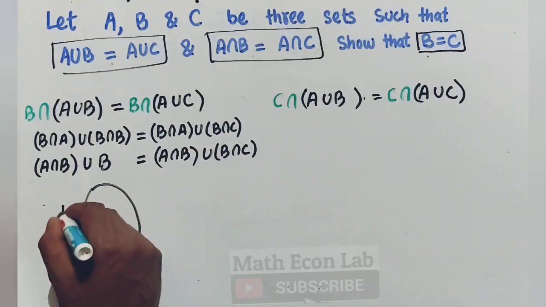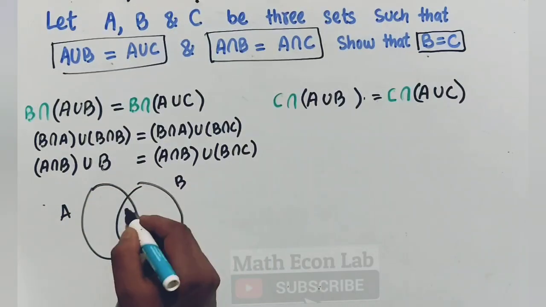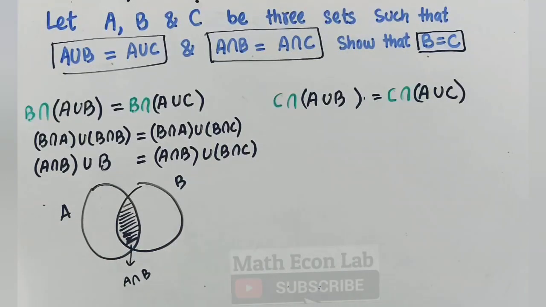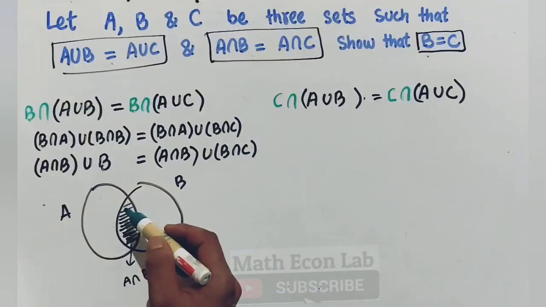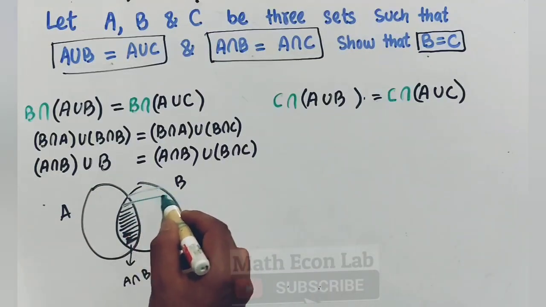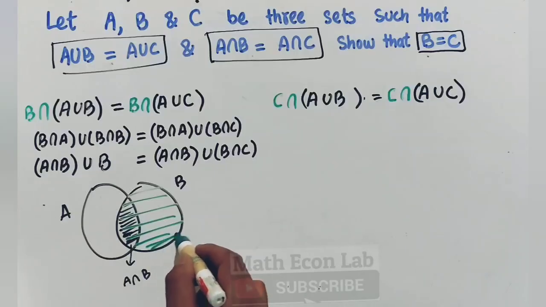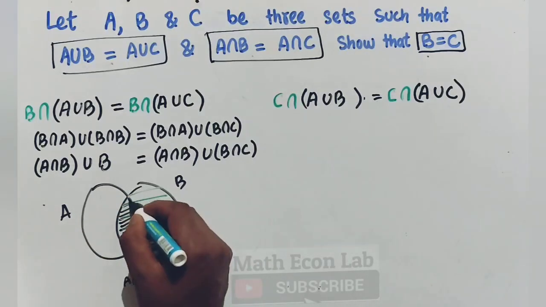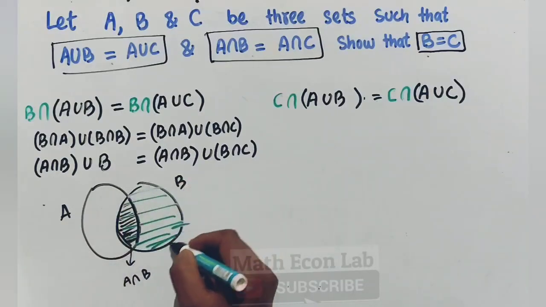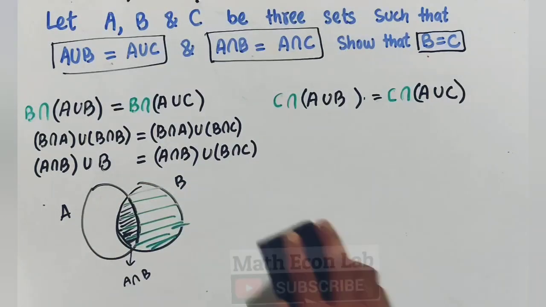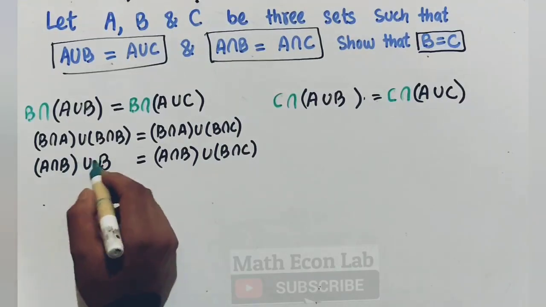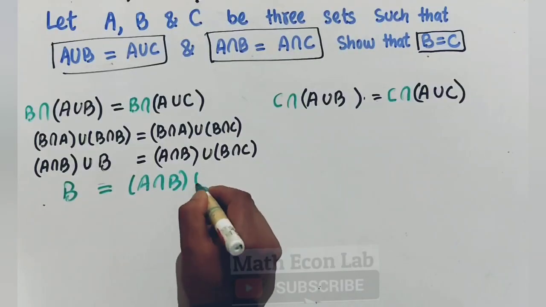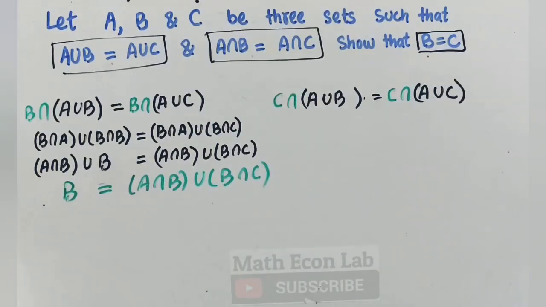Let us suppose this is set A, this is set B, and this lens shaped region is our A intersection B. Now the union of this lens shaped region with set B, it will be equal to set B. So we can write it here, B is equal to A intersection B union B intersection C.